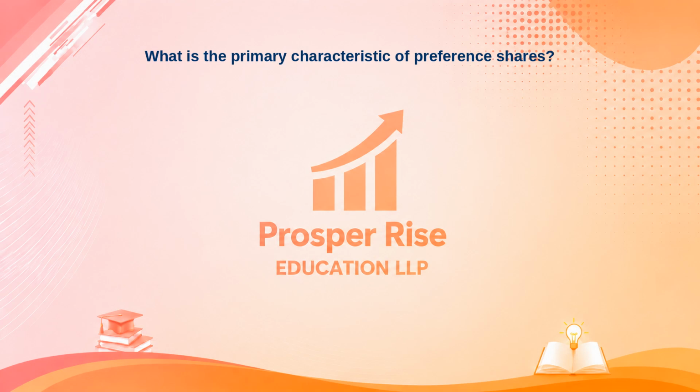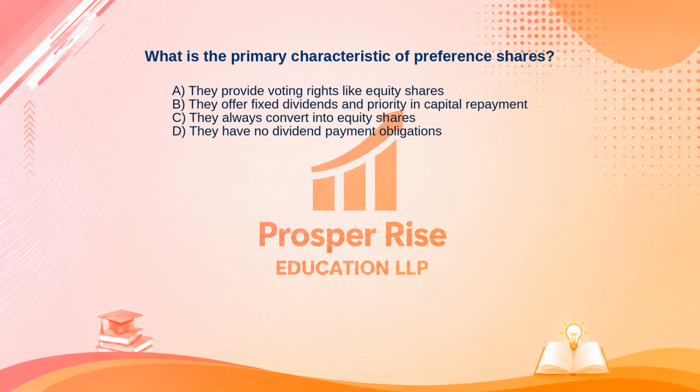What is the primary characteristic of preference shares? Here are your options. A. They provide voting rights like equity shares. B. They offer fixed dividends and priority in capital repayment. C. They always convert into equity shares. Or D. They have no dividend payment obligations.